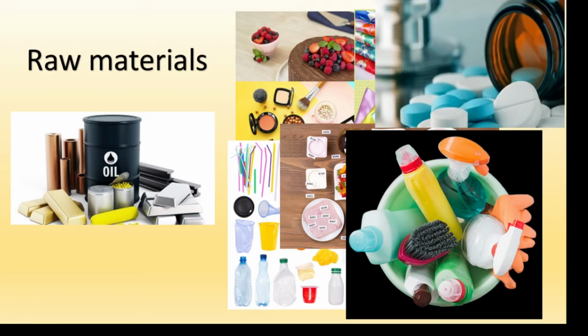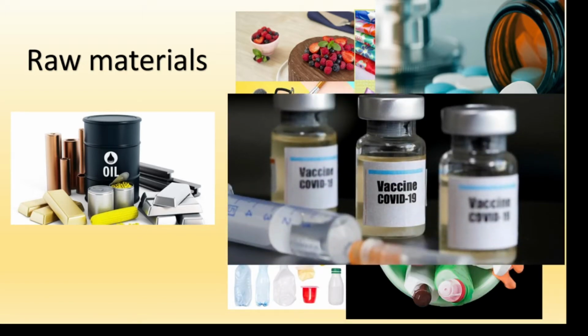Also, you may have some drugs in order to treat or prevent the diseases. And actually, nowadays, even the vaccines against the COVID-19 disease.